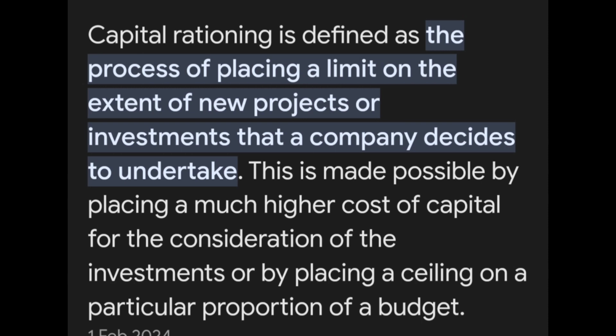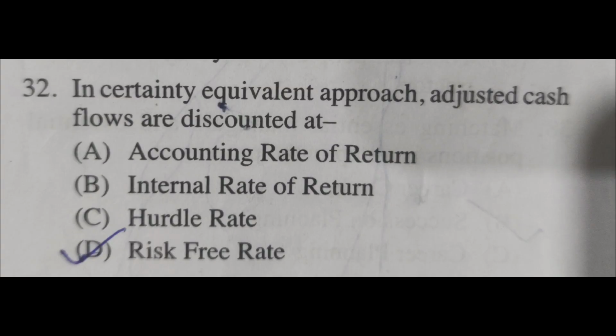Because here capital rationing is defined as the process of placing a limit on the extent of new projects or investments that a company decides to undertake. This is made possible by placing a much higher cost of capital for the consideration of the investments, or by placing a ceiling or a limit on a particular proportion of a budget.